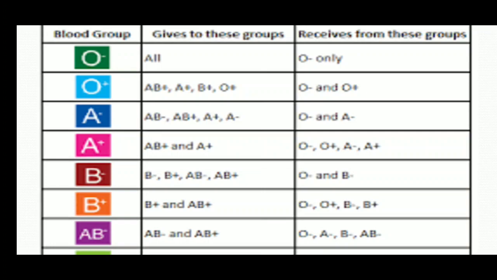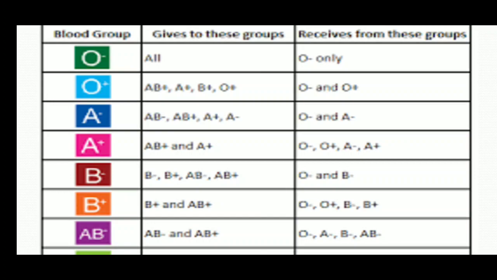And if it is A positive, they can give to AB and A, and they can receive from, see, O is universal donor, so they can take from O negative also and O positive also, and A negative also and A positive also. Now B negative can give to B negative, B positive, AB negative and AB positive, and can receive from O negative and B negative.